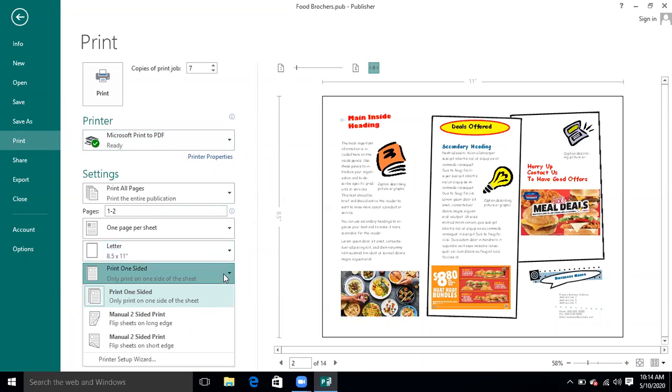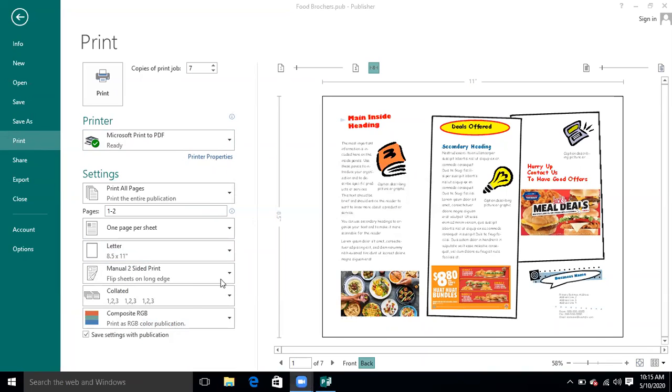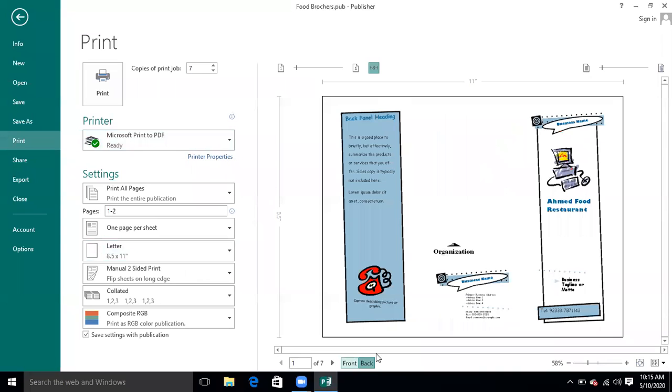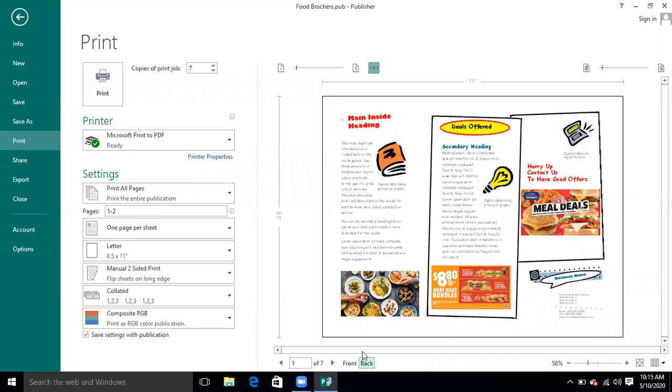Print one side, or manual two side print, because we are going to print the document on two sides. On one side, the front page will be printed, and on the back side, the back will be printed. You can see over here, it is showing you that this is the front page and this is the back page. So this brochure will be printed on two sides of one page.